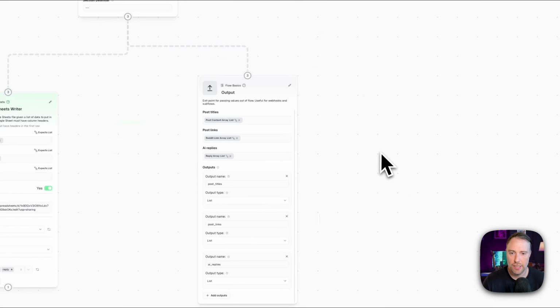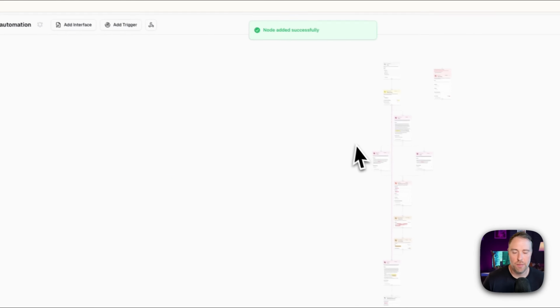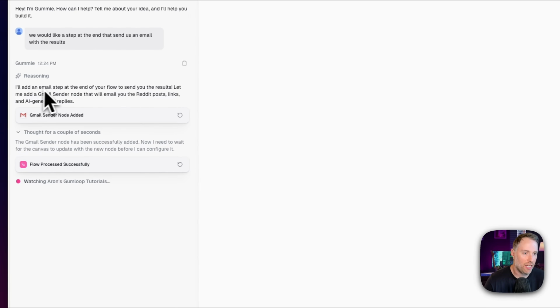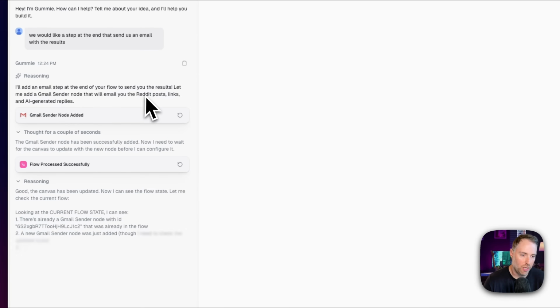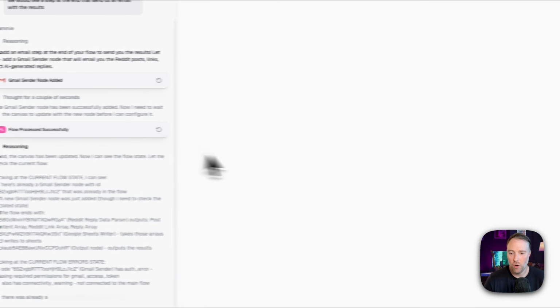I also have a step here at the end that does an output. So if I wanted to access this via API, I could as well. You can do that by accessing the webhooks here for both the input and the output nodes. Okay, so here we go. Look at this. Gummy is saying, "Now add an email step at the end of your flow to send you the result. Let me add a Gmail Send node that will connect your Reddit post links and AI generated replies." And it's going to build all of this for us.